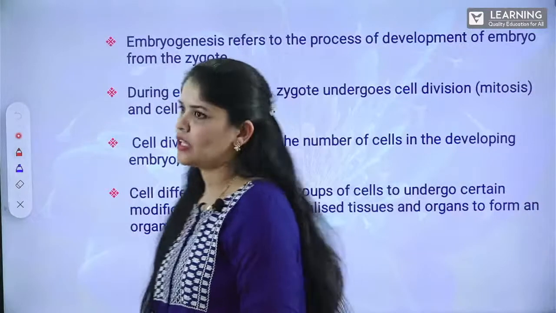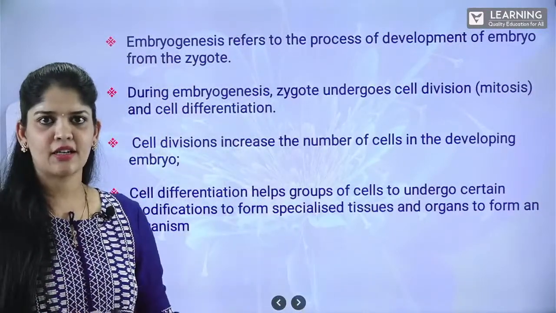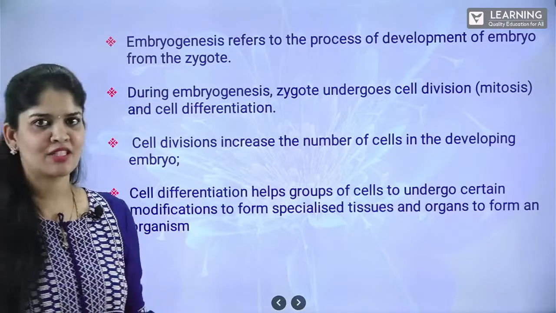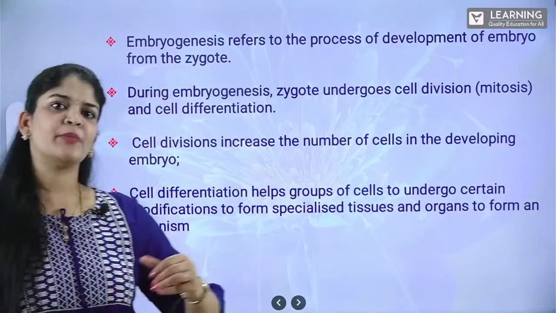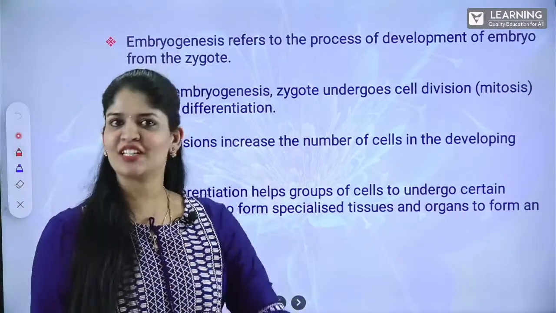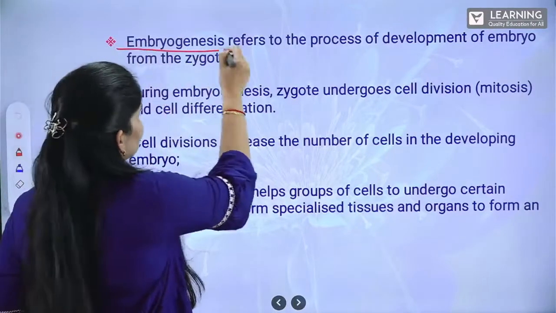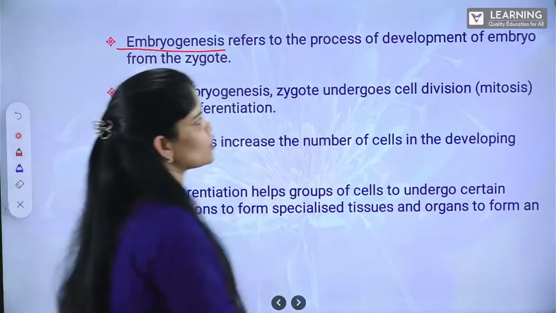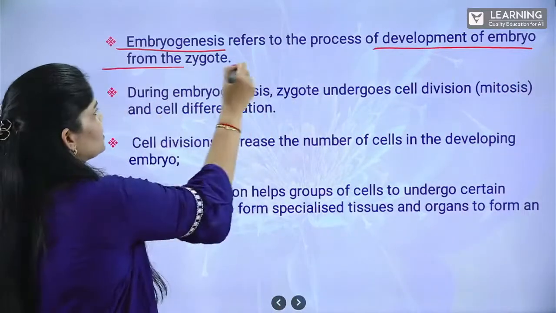Now we have a single-cell zygote, where life begins, right? Now, that zygote has to develop into embryo. That process, as we already know, is embryogenesis. Embryogenesis refers to the process of development of embryo from zygote.